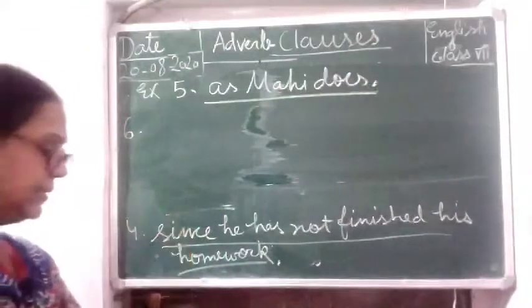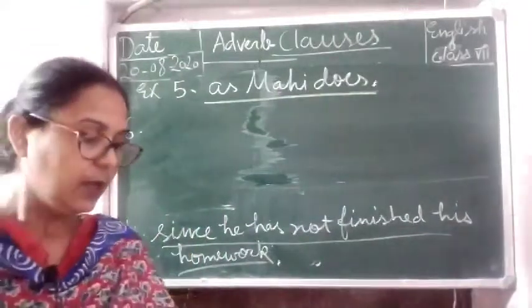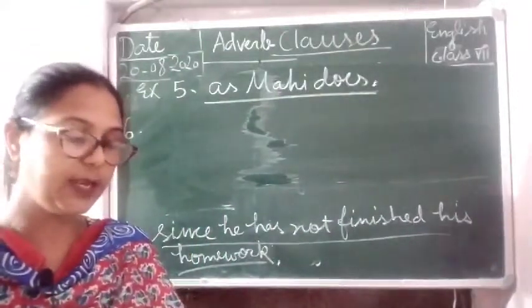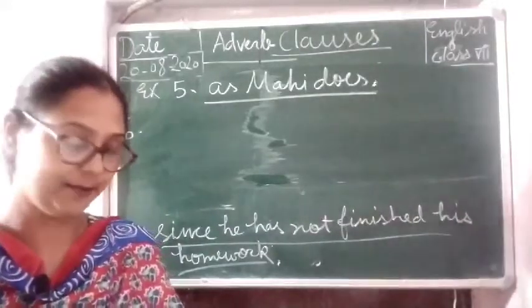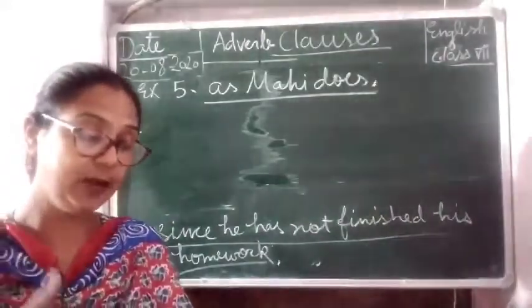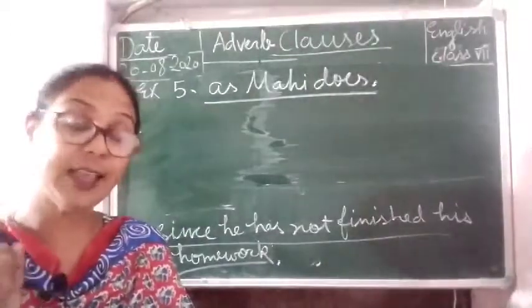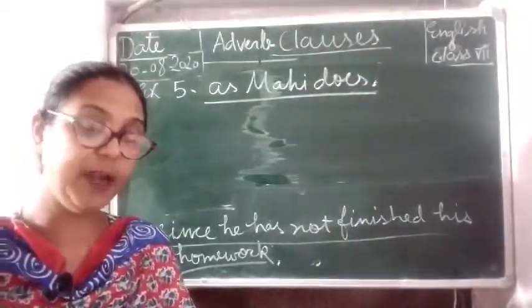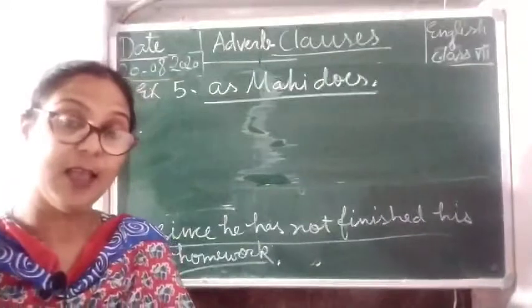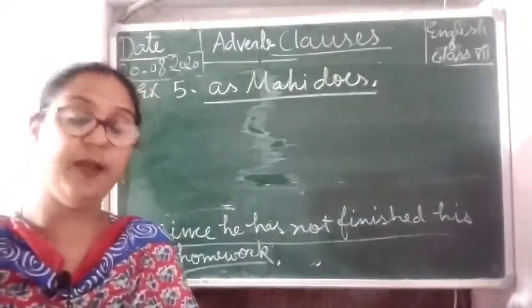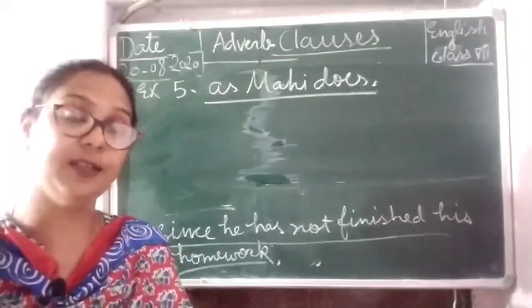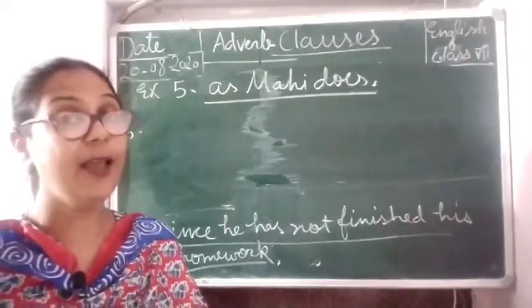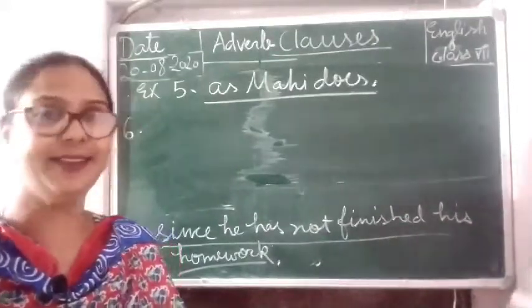Number 6. Don't handle those glasses as if they were made of iron. Here, as if they were made of iron. This is also giving a reason, so this is also called adverb clause of reason.